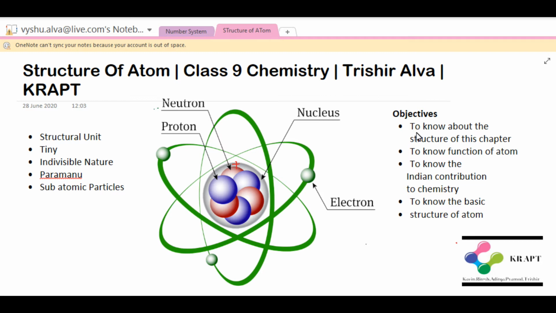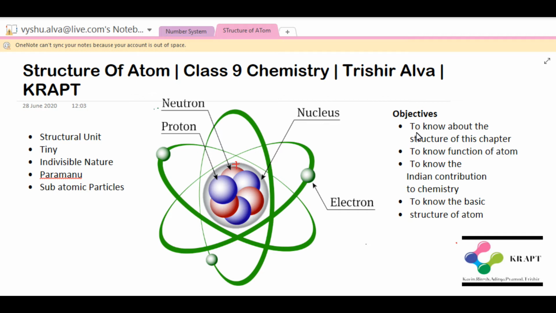So we know that matter consists of substances which are made up of molecules. What are these molecules? Molecules are nothing but groups of atoms which are combined in a specific chemical way, right? So thus we can say that the structural unit of matter is an atom.